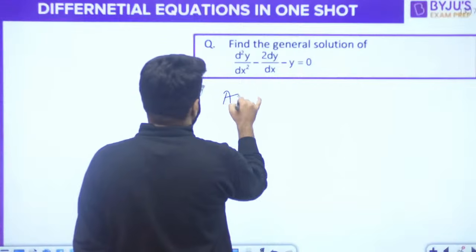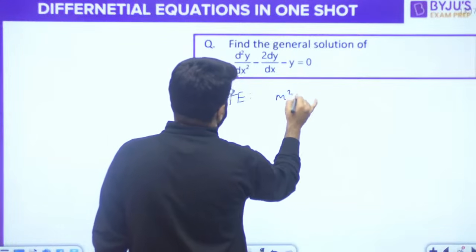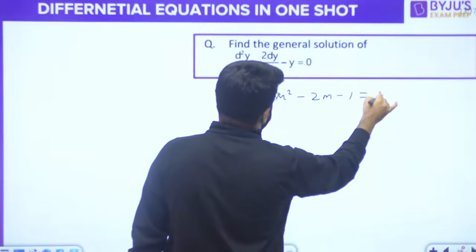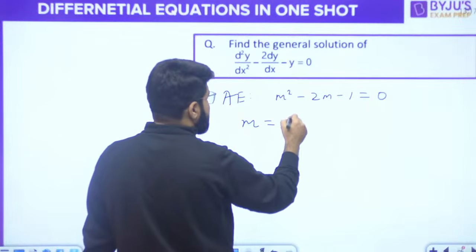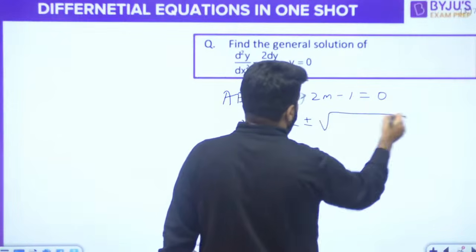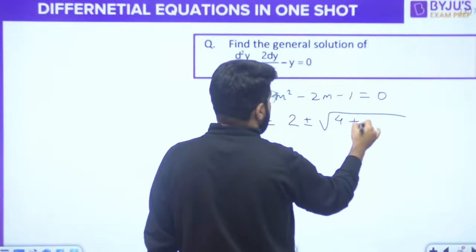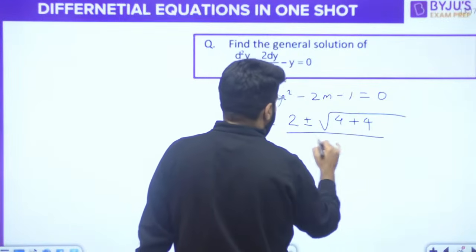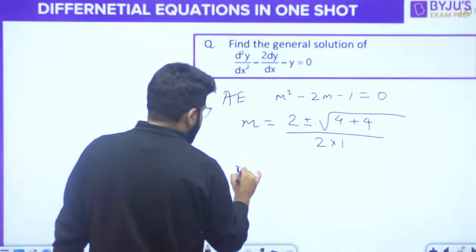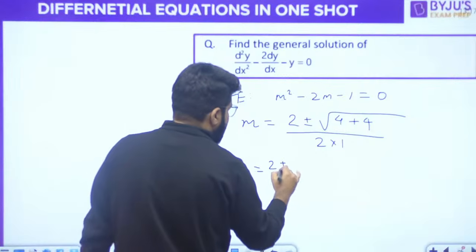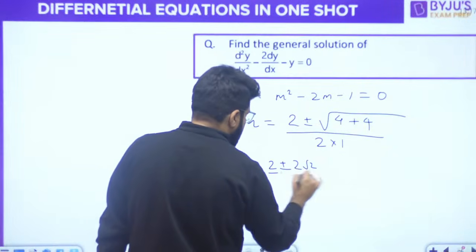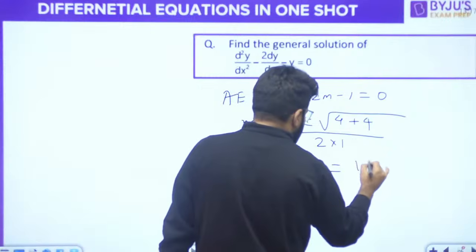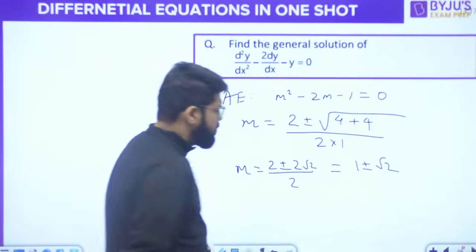Find the general solution of d²y/dx² − 2 dy/dx − y = 0. Very quickly, the auxiliary equation: m² − 2m − 1 = 0. Let's solve this quadratic equation: m = (−b ± √(b² − 4ac)) / 2a. So minus minus becomes plus. The value of m is (2 ± √8)/2. √8 is equal to 2√2, divided by 2, so 2 and 2 cancel. M is 1 ± √2.